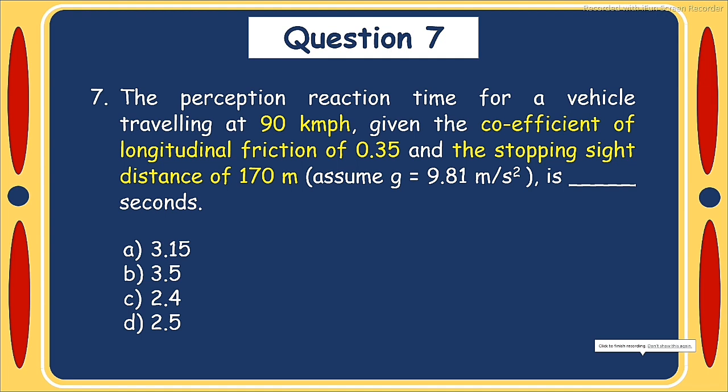Question number 7. The perception reaction time for a vehicle traveling at 90 km per hour, given the coefficient of longitudinal friction of 0.35 and the stopping sight distance of 170 meter, assume gravitational acceleration is 9.81 meter per second square, is blank seconds. Option A, 3.15, option B, 3.5, option C, 2.4, option D, 2.5.